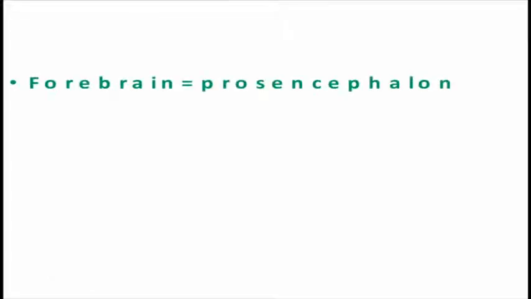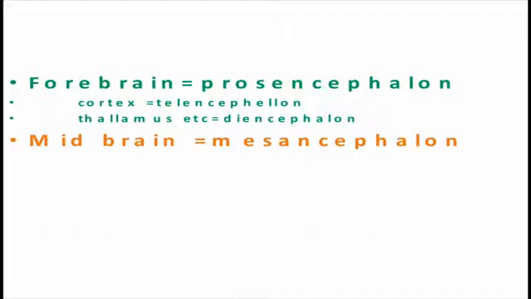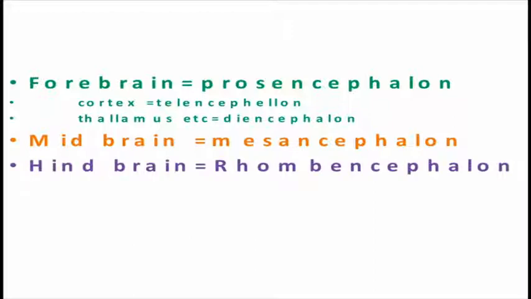Okay, so as I told you, these are some specific names of the brain and its parts. The outer uppermost part, the forebrain, is also called the prosencephalon, and the cortex is called the telencephalon. The thalamus and the part deep into the cortex is called the diencephalon, while the midbrain is also called the mesencephalon, and the hindbrain is called the rhombencephalon.